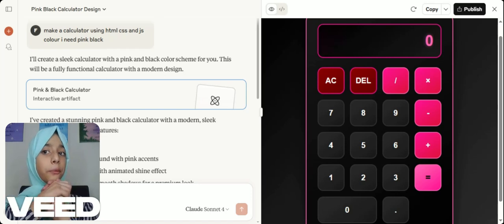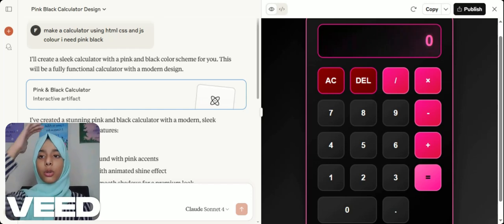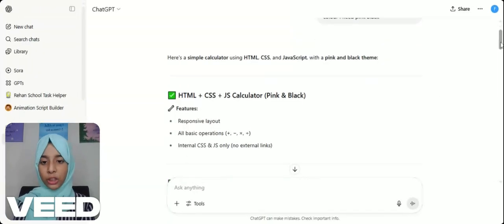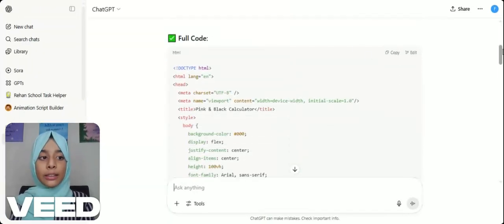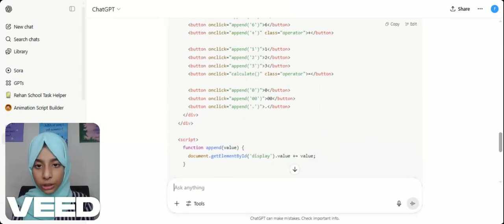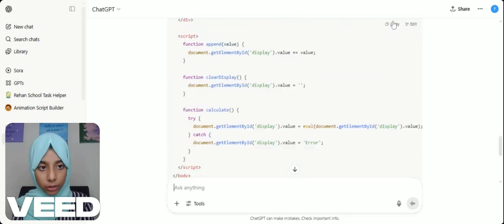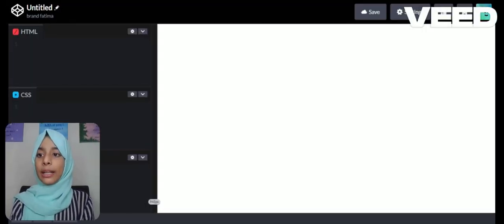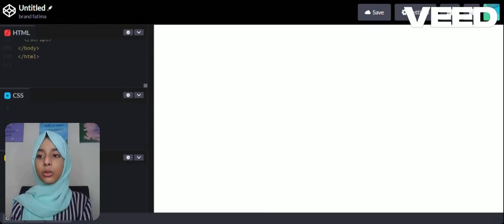But how can we now generate it from CodePen? It's a new thing, so you may not know about CodePen. Now we are on ChatGPT. ChatGPT has generated the full code. This code is HTML. We will copy it from this button, then go to CodePen and paste that code here.